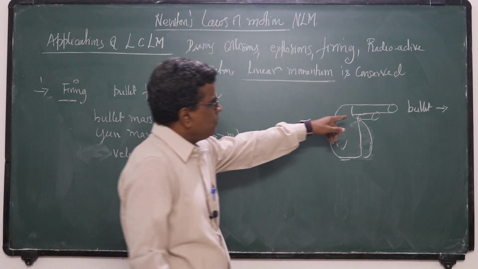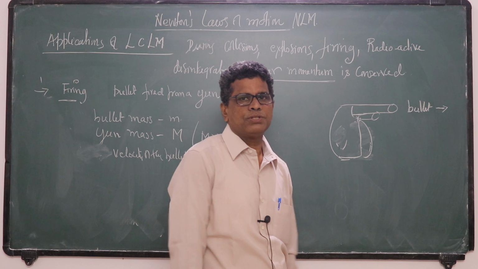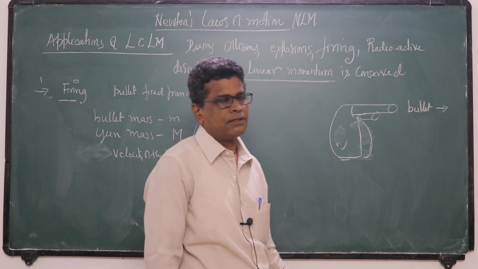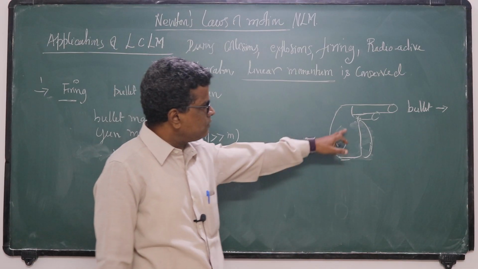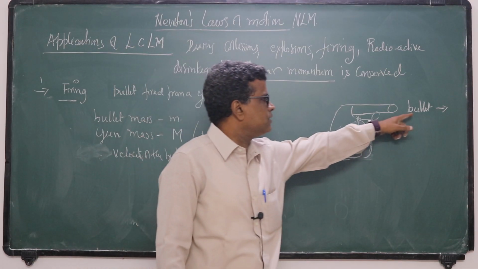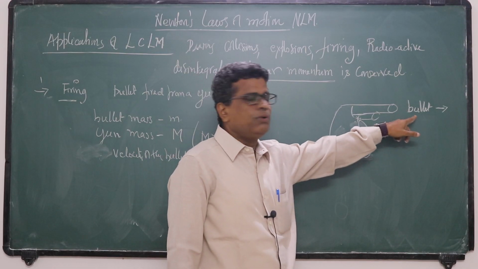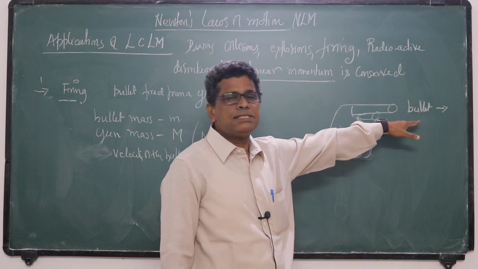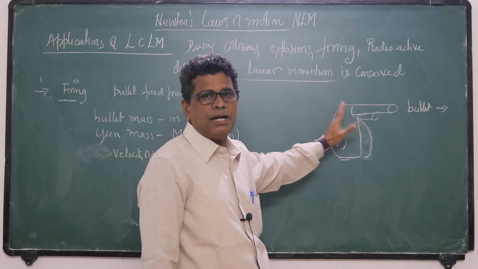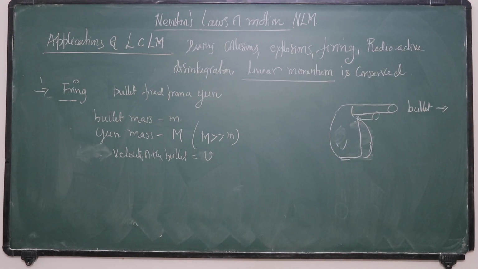In this case, during this firing, there is no external force. You have to keep this point in mind, because the firing is an internal process. So there is no external force acting on this system. As you fire, the gun exerts a certain force on the bullet, and the bullet exerts the same amount of force on the gun. So you get an action-reaction pair.